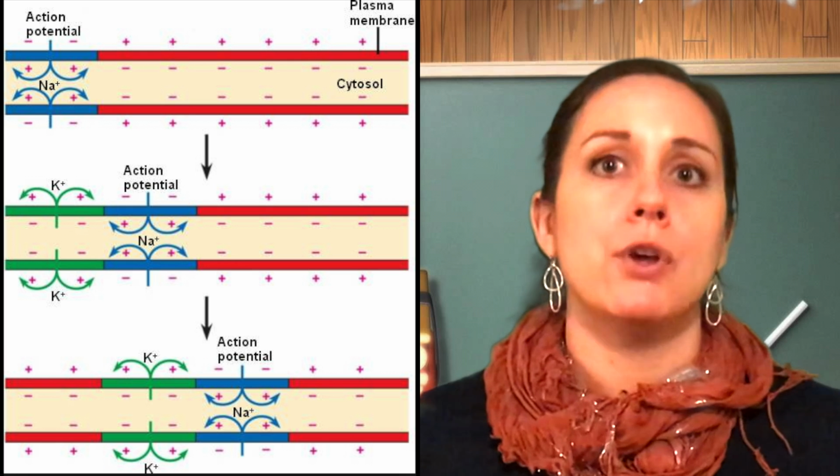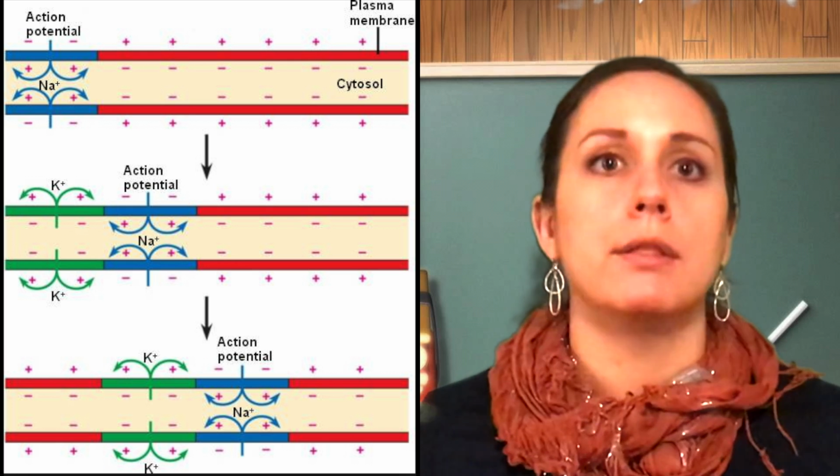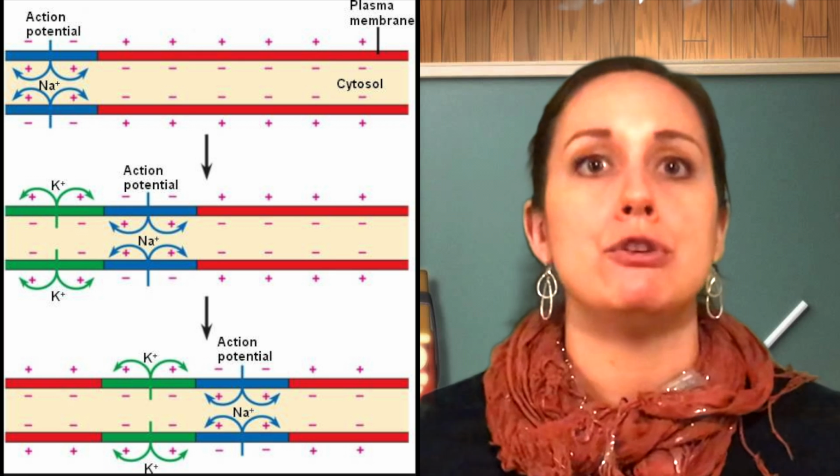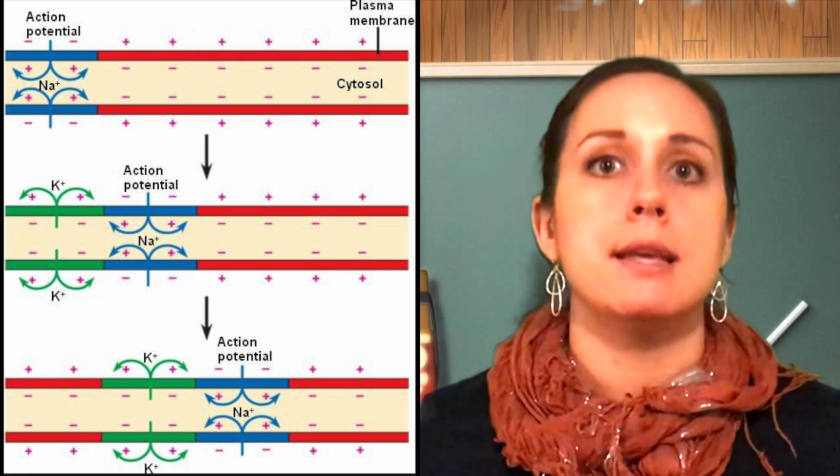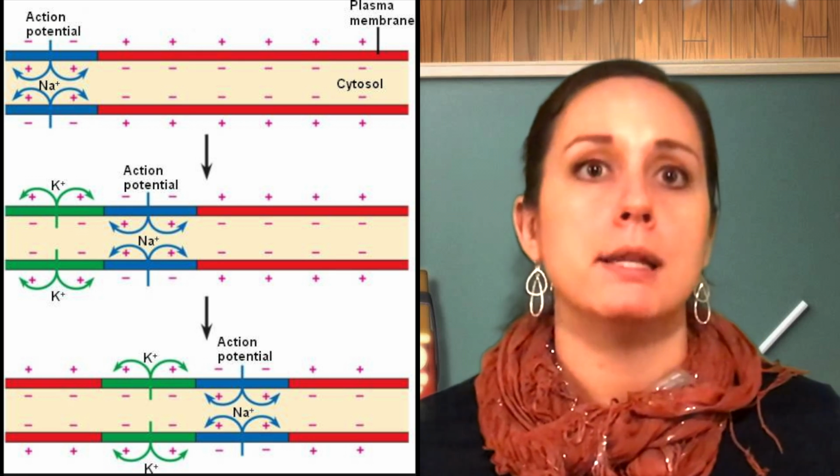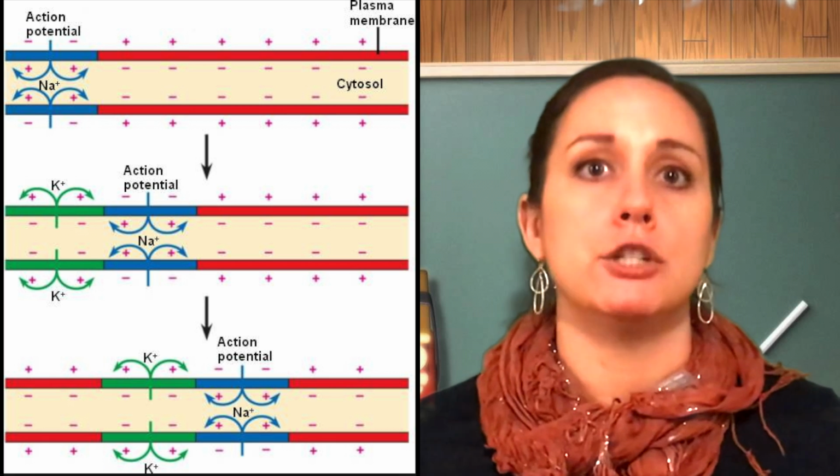Once the action potential is reached, the electrical signal races down the axon. In order to pass from dendrite to axon, the electrical signal must go through the cell body, or soma, which holds the nucleus. In order for the electrical signal to travel down the length of the axon, ion channels open in a domino-like cascade. This process occurs due to depolarization. As the area within the cell becomes more positive, it opens up the adjacent channels.